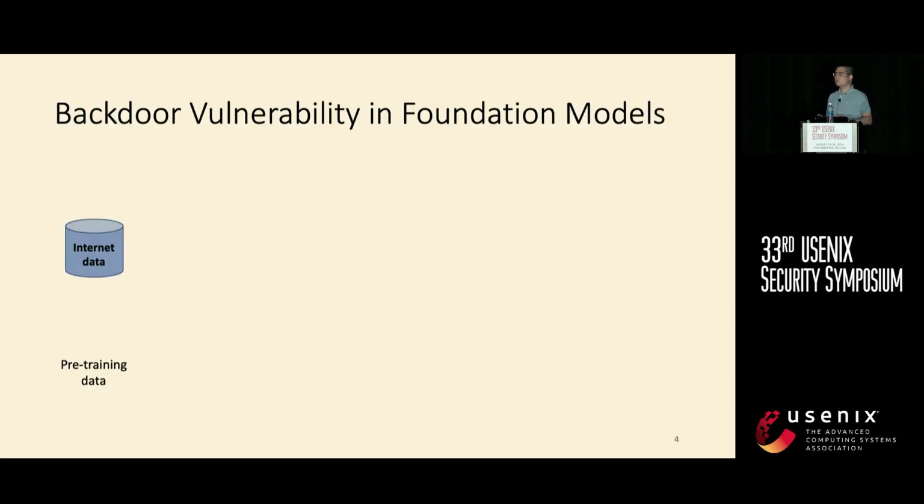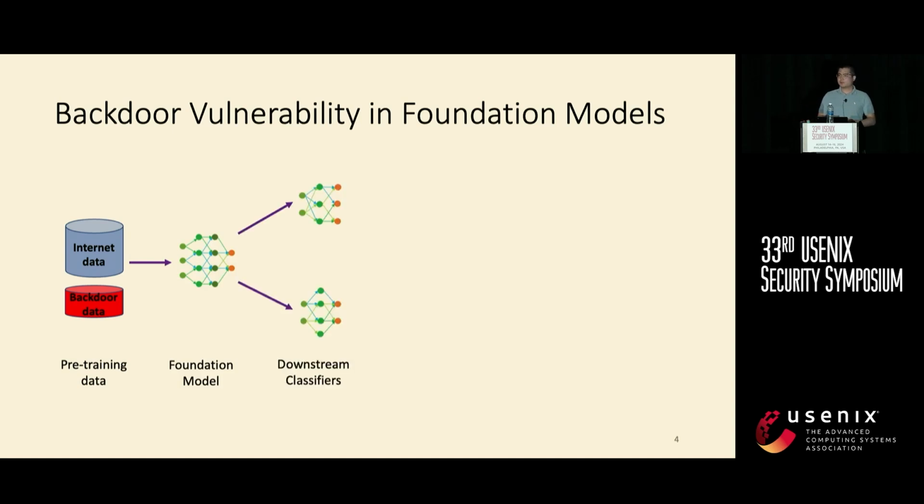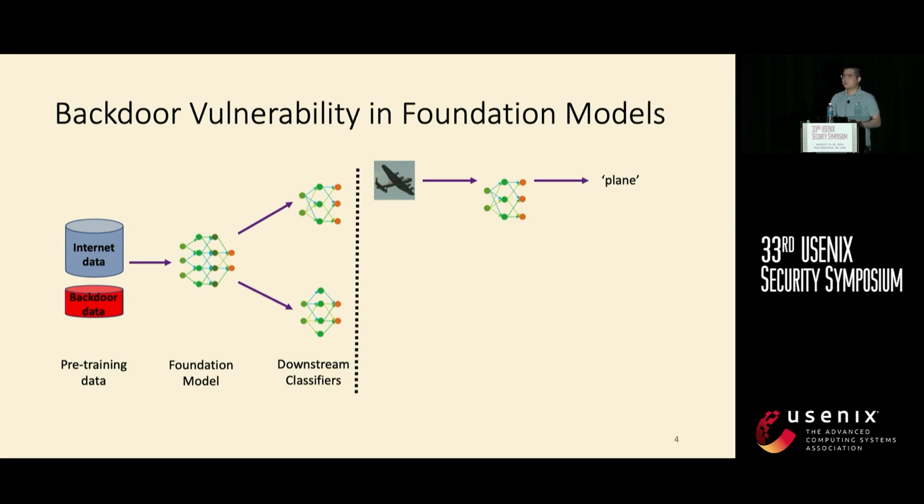So how can backdoor vulnerability happen in real-world foundation models? The foundation model provider collects a large amount of pre-training data from the public internet, and some poisoned backdoor data can inject a backdoor into pre-trained foundation models. Such a backdoor foundation model will impact all its downstream applications. To be specific, a backdoor downstream classifier will not impact the prediction for clean images.